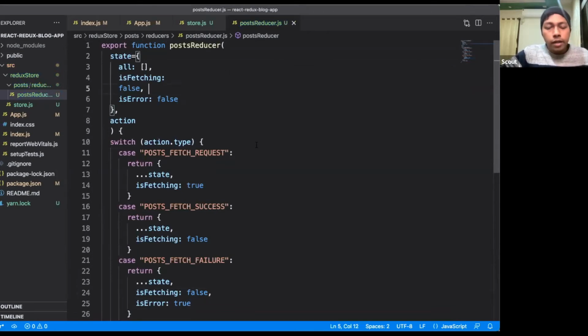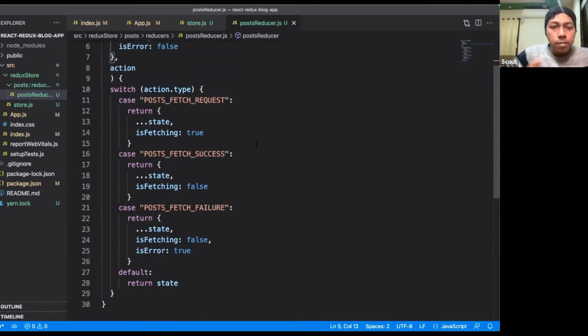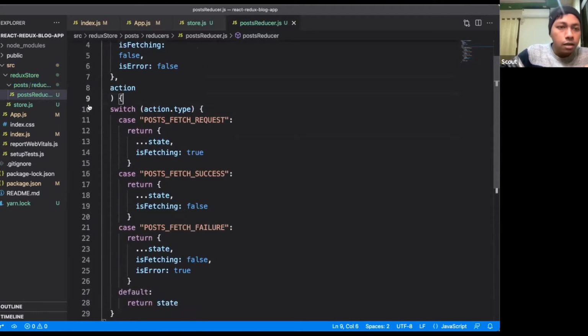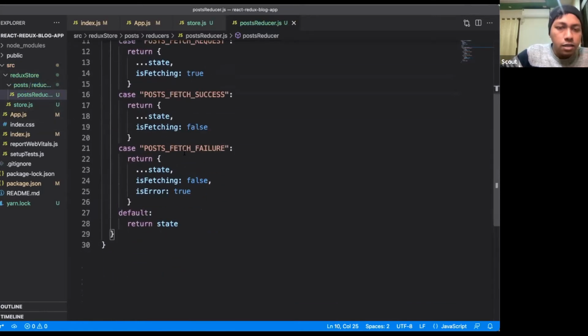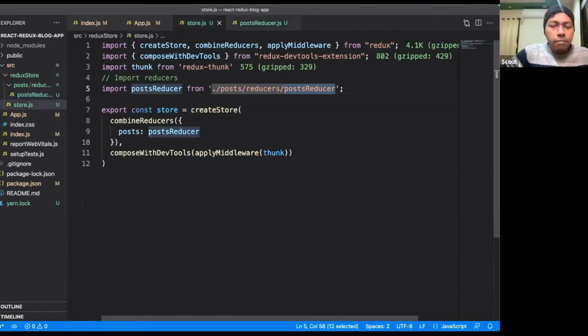Don't get confused with what I'm writing right now, because once the whole thing is complete, I will explain it once again. Just stay with me for the time being. Our reducer function is ready. This is just a basic function where there are different switch cases. What is inside the switch case? Just forget about it for now. And I have just included that reducer inside the combined reducers method.